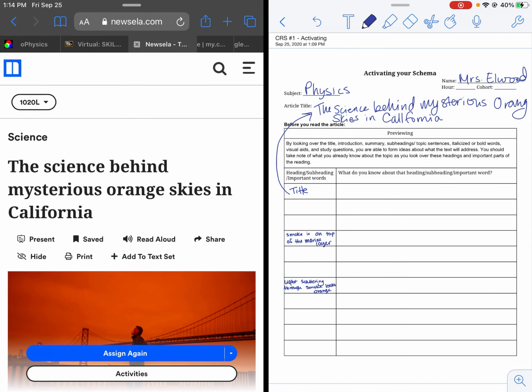Hello, physics students. Today I'm going to give you an example of how you would activate your schema while reading a current events science article from the news. Today the article I'm going to be looking at is called The Science Behind Mysterious Orange Skies in California.